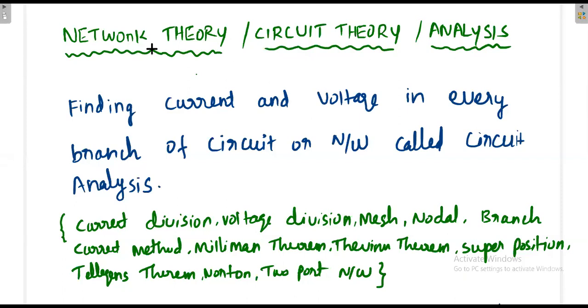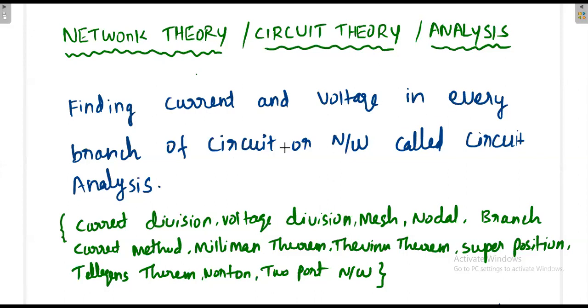And there is no need to go into much detail on the definition. So the subject can be called network theory, or circuit theory, or network analysis, or circuit analysis. What do you mean by analysis? In this entire subject, what are we going to see? If you are given any circuit, then you should be able to find out the current and voltage in every branch.